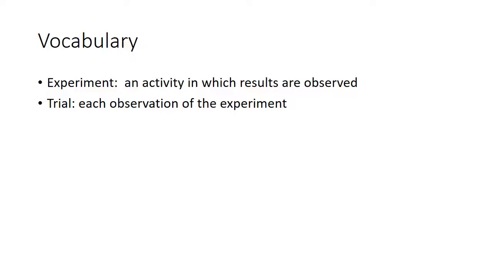The trial is the observation of that experiment. So let's say we had 3 dice and we were wanting to roll them 3 times and find out what our outcome is. So experiment would be rolling the 3 dice. Our trial would be each observation, each time you roll the 3 dice. And then the outcome would be the results of the overall experiment.